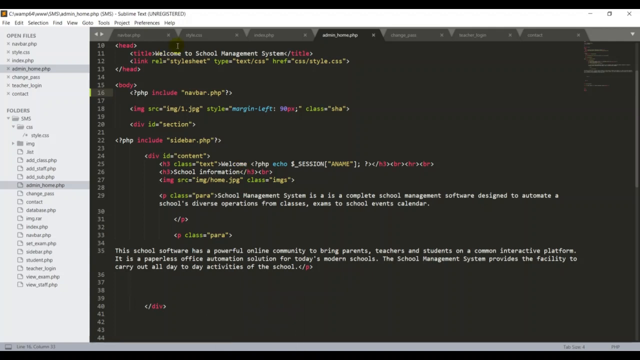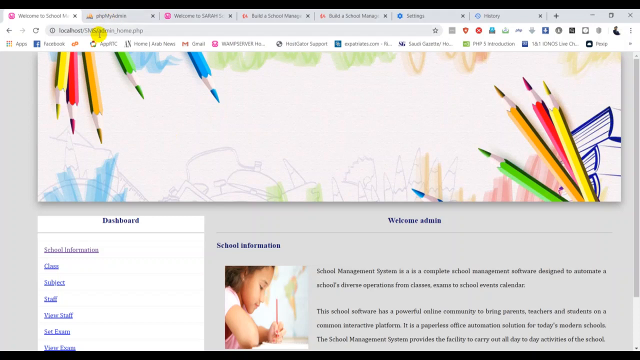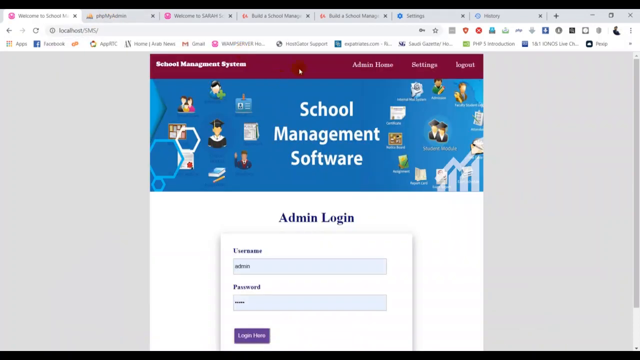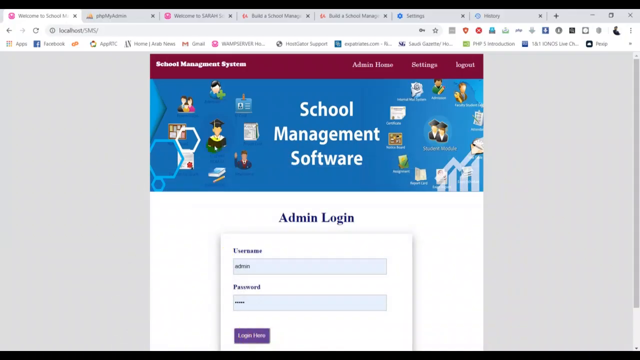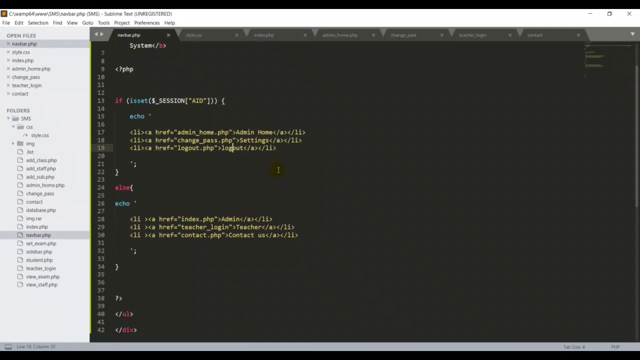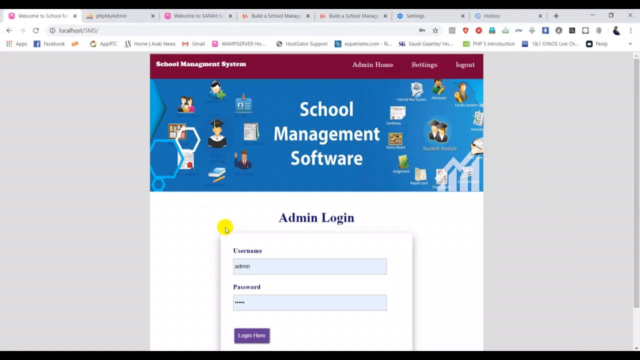Now, did you notice one difference here? In that case I put admin home, settings, logout. If I go back to my admin login area, I see admin home, settings, logout. If I go back here, this is my navigation bar, but it is displaying admin, teacher, contact us. First, I want to tell you one thing before that. Let me link over there, where is my admin home? Control S. Let me refresh and see that.